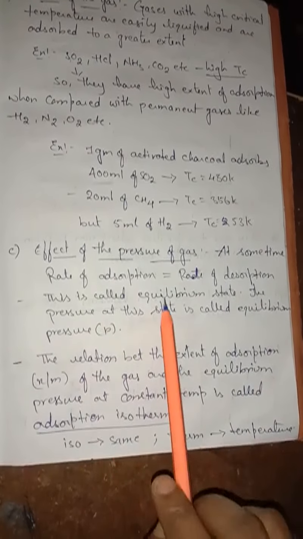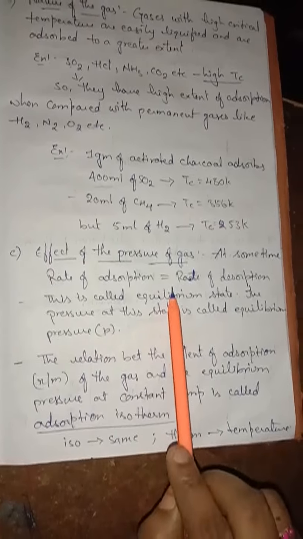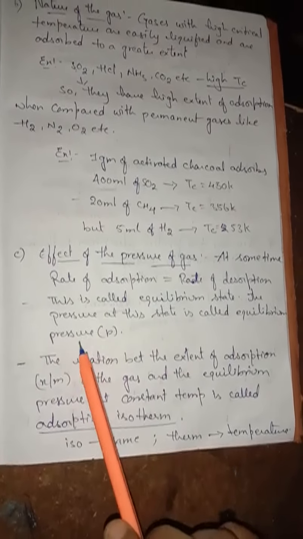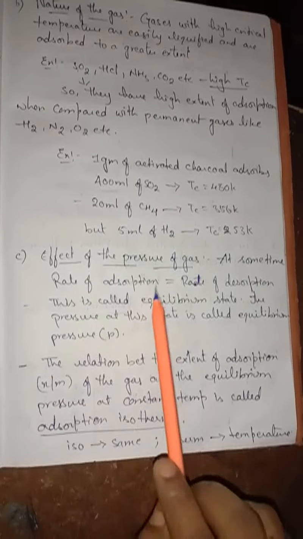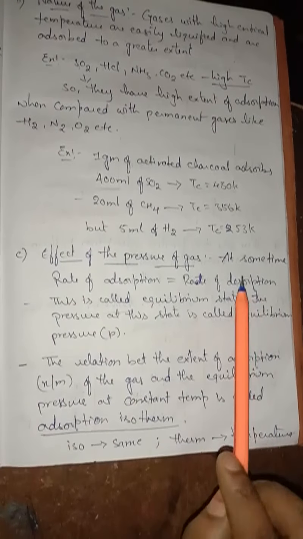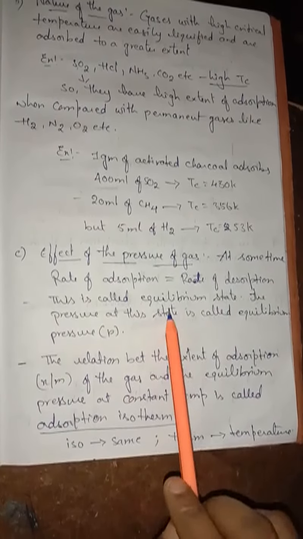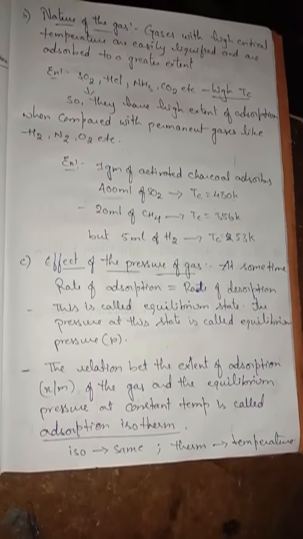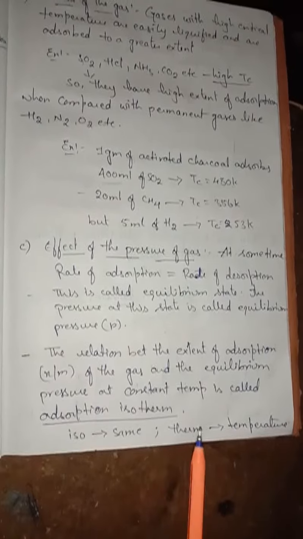The pressure at this equilibrium state is called the equilibrium pressure. What do you mean by equilibrium pressure? When the rate of adsorption equals the rate of desorption, that is the equilibrium state, and the pressure at that state is called the equilibrium pressure.